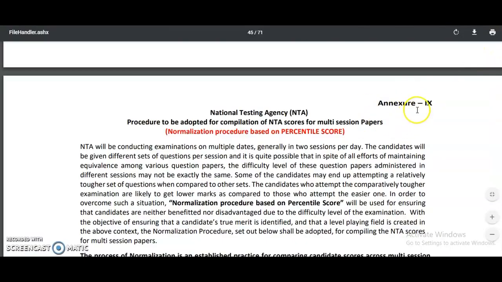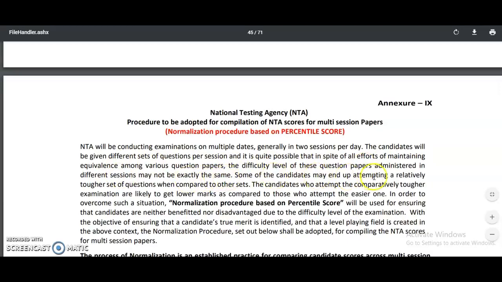I am going to show you in the next slide. Here is the National Testing Agency procedure to be adopted for compilation of NTA scores for multi-session papers: normalization procedure based upon the percentile score. NTA will be conducting examinations on multiple dates, generally in 2 sessions per day. The candidates will be given different sets of questions per session, and it is quite possible that in spite of all efforts of maintaining equivalence among various question papers, the difficulty level of these question papers administered in the different sessions may not be exactly the same.